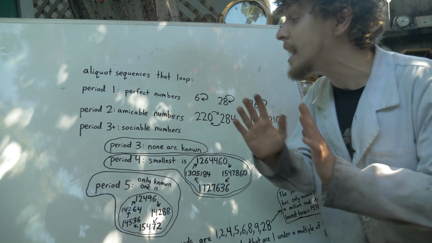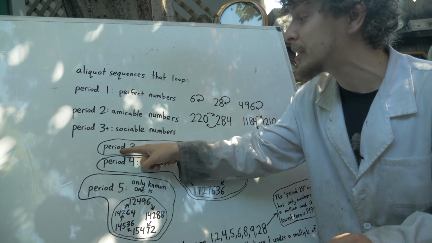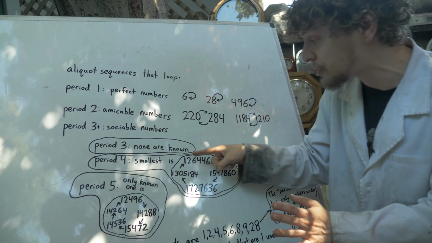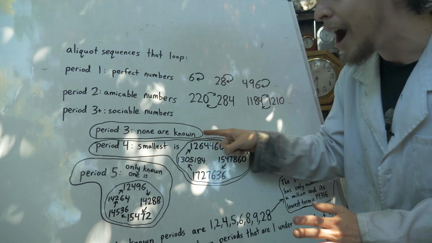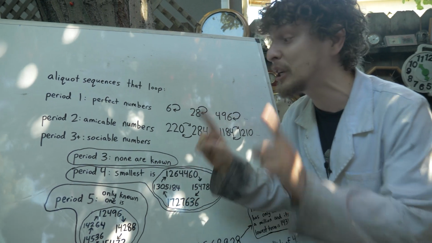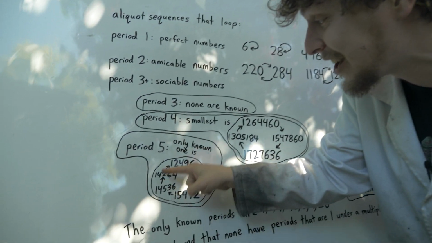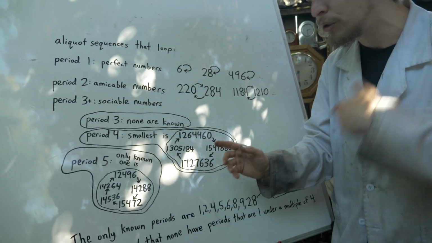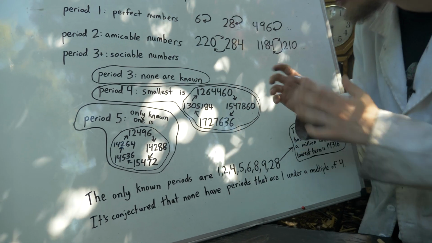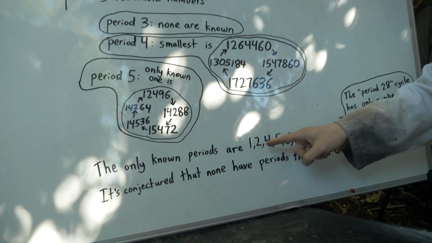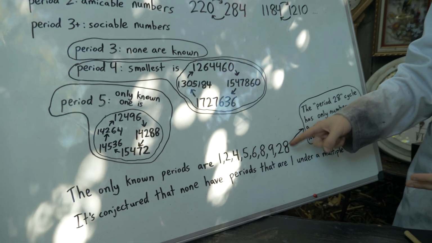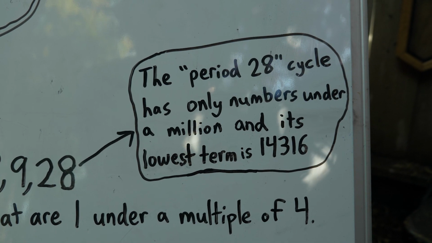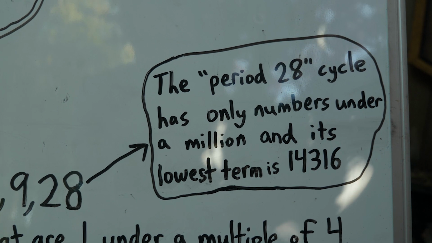For example, we've never discovered any loops with a period 3 cycle. We have discovered some with period 4 cycles, the smallest of which is there, and we've discovered exactly and only one period 5 cycle, which is right there. The only periods we've found, or lengths of cycles that numbers can loop in this way, are 1, 2, 4, 5, 6, 8, 9, and 28. The period 28 one actually has surprisingly small numbers. Its lowest term is that.